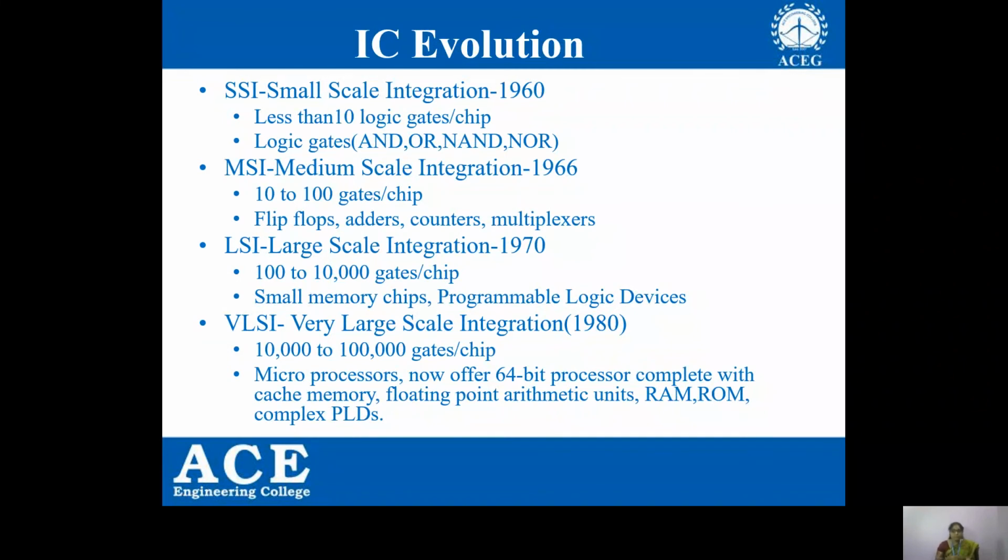Coming to the year 1980, very large scale integration was invented, with the number of logic gates per chip being 10,000 to 1 lakh, and the products of VLSI are microprocessors and microcontrollers. But now all these microprocessors are 64-bit microprocessors, coming with complete cache memory and floating point arithmetic units, and even RAMs, ROMs, and complex PLDs we can manufacture with this VLSI technology.